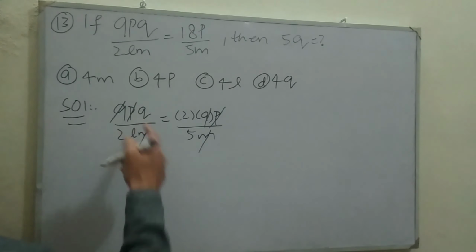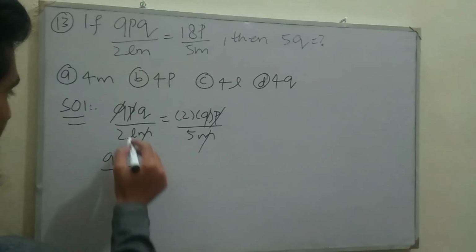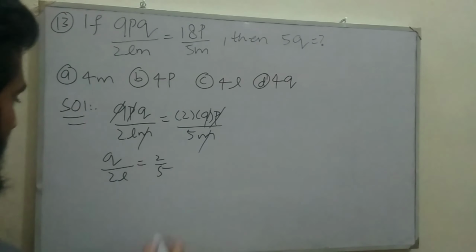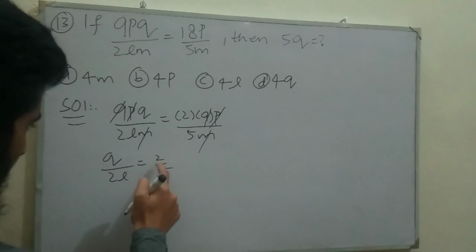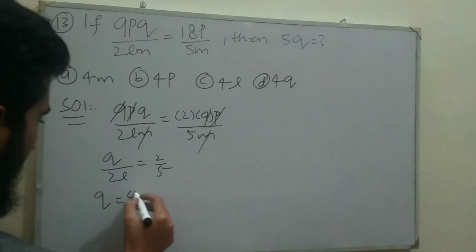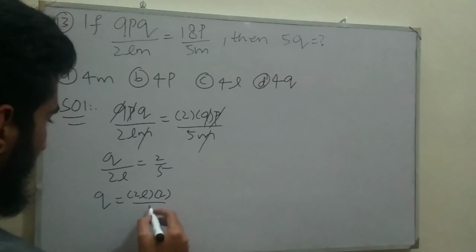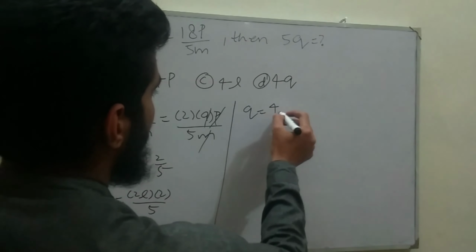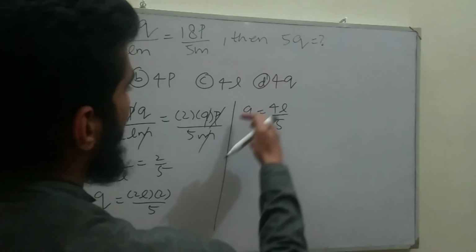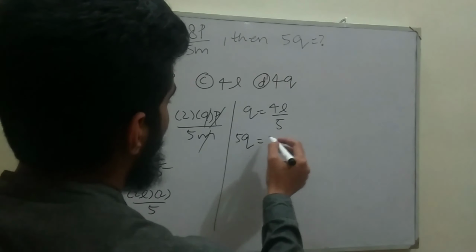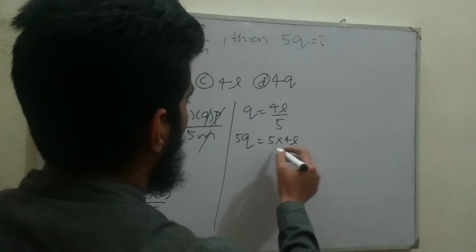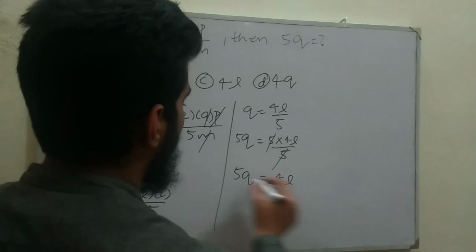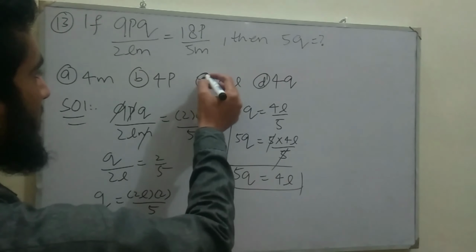On the left hand side, in the numerator we are left with q divided by 2l is equal to, on the right hand side, 2 divided by 5. So shifting 2l to the right hand side, q is equal to 2l multiplied by 2 divided by 5. So the value of q will be 4l divided by 5. But we are interested in 5q, so multiplying both sides by 5, we get 5q is equal to 5 multiplied by 4l divided by 5. 5 cancels out with 5, so the value of 5q is 4l. So the correct choice is 4l, option C.